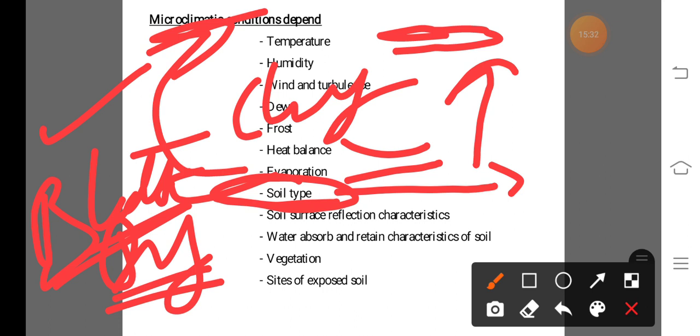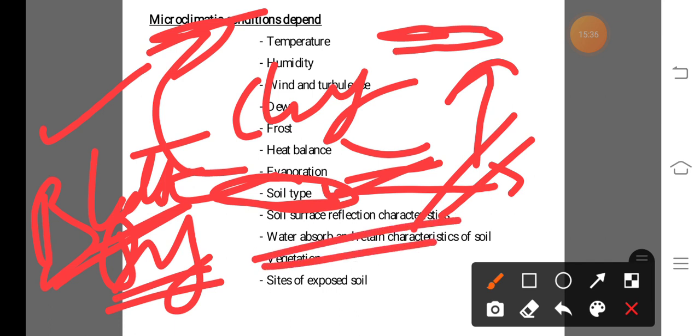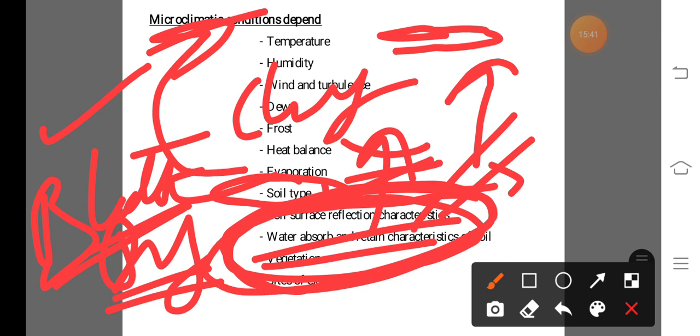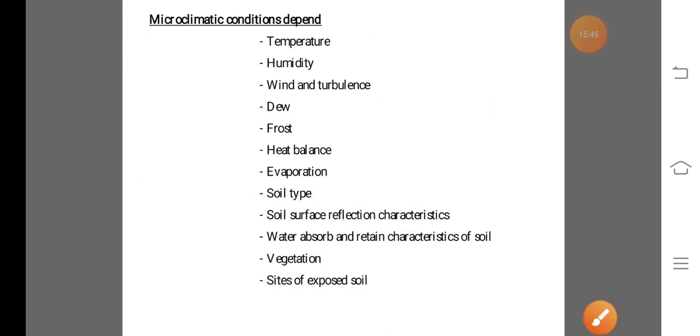So here the black color soil absorbs maximum solar radiation and the temperature of the soil increases. That means the microclimatic condition of this region is changed due to the types of soil.